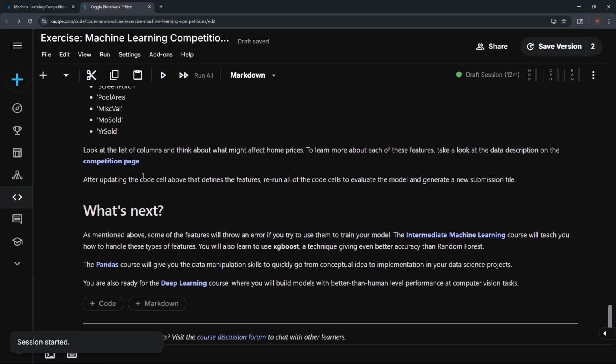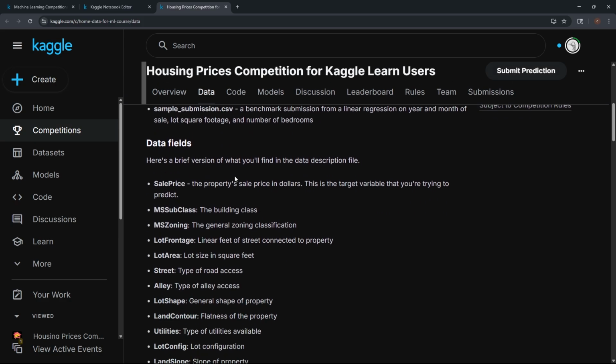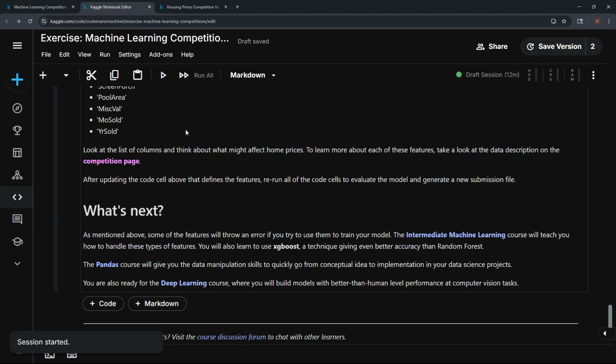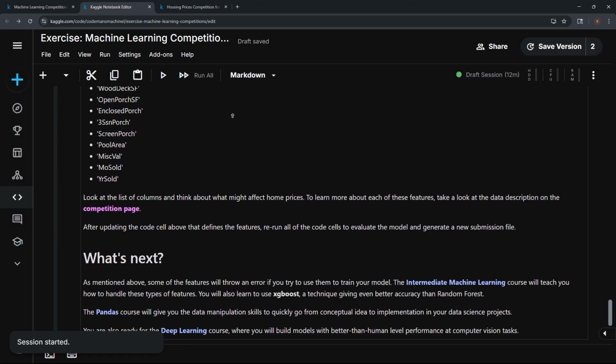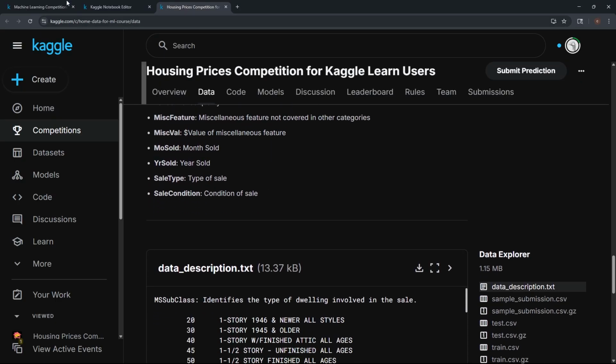Anyway, so look at the list. We can look at the list of columns and think about what might affect home prices. To learn more about each of these features, we can take a look at the data descriptions on this one. So at first, I put all 80 of these in there. And like it said on the other page, some of them did have non-numeric values, and some of the things were missing, and so it didn't work for me. But you know, that's basically what happened.